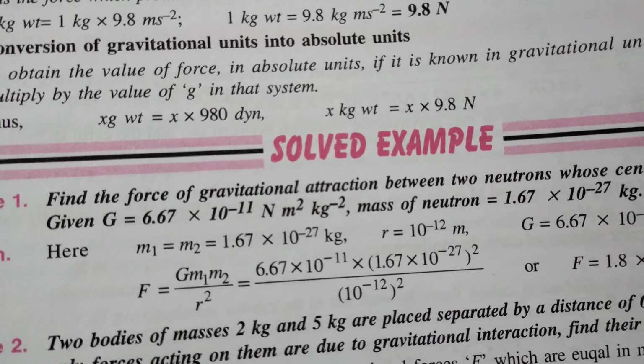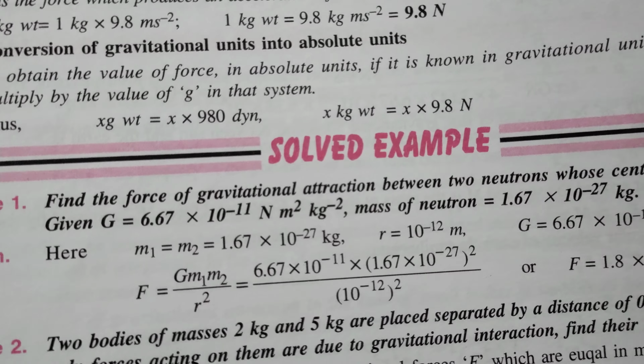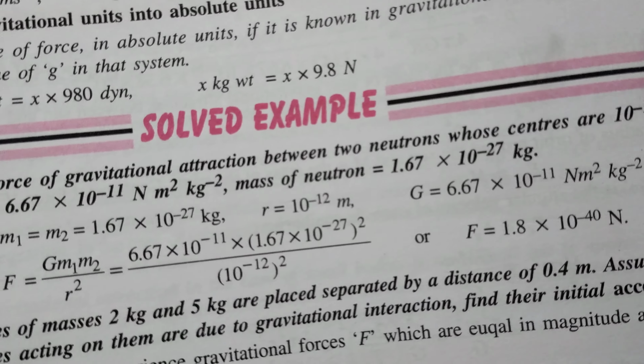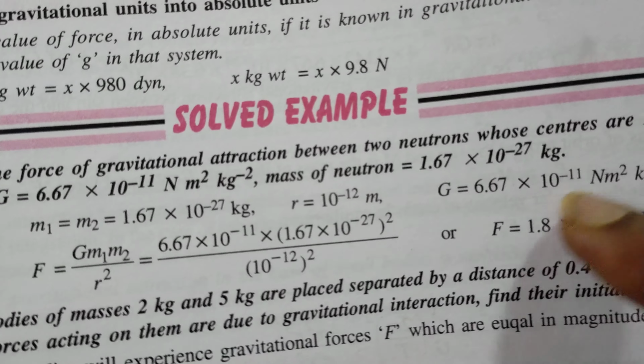If the denominator power is negative, then it will go up and become positive. Similarly, if the numerator power is negative, then when it comes to the denominator, it will become positive. Likewise we will solve, and we will get the answer in terms of 10 only, that is 10 to the power minus 40, right? And the decimal point should be after one digit. So this is how we calculate for the numericals of gravitation.